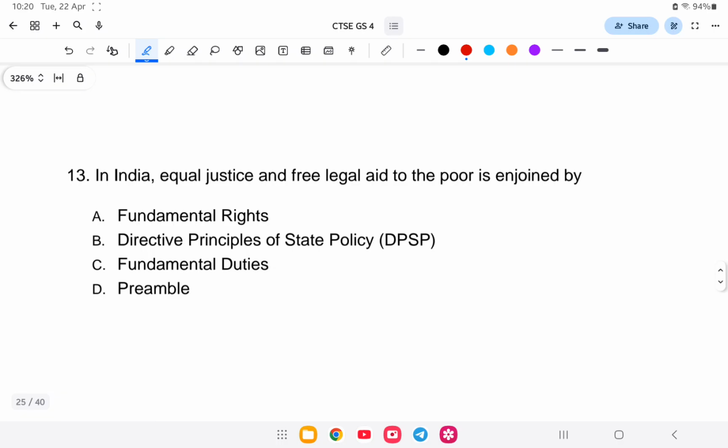Next question. Question number 13. In India, equal justice and free legal aid is enjoined by which of the following? Free legal aid: is it a fundamental right, DPSP, fundamental duties, or preamble?